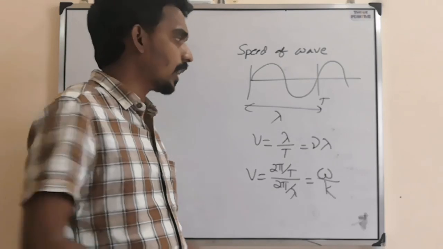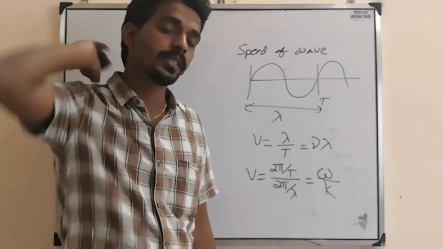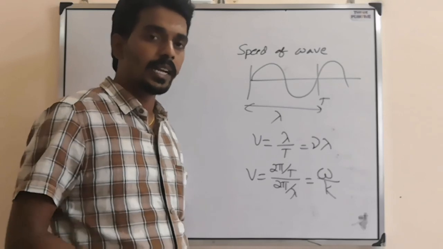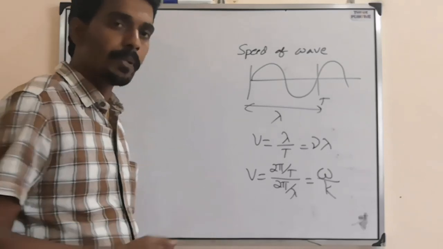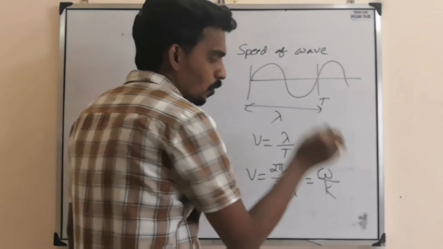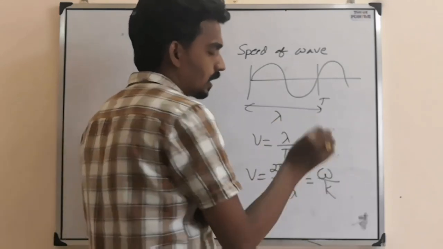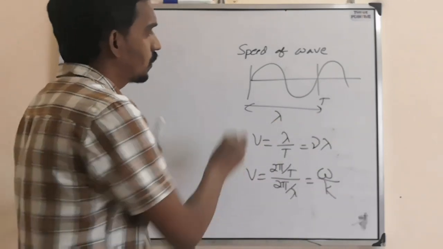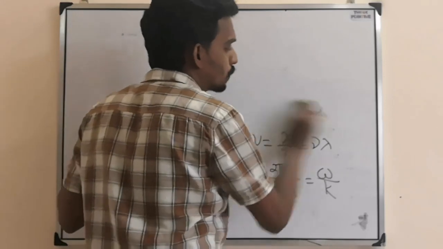So the next question they can ask is based on the speed of a progressive wave, which you can calculate from the equation by comparing the t coefficient as omega and the x coefficient as k, so that you can find the speed of the wave.